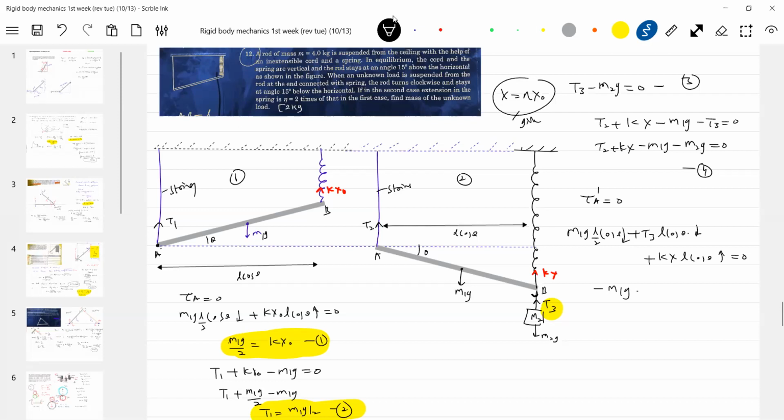M1G by 2. T3 equal to M2G, no? So T3 times L cos theta gets eliminated, plus Kx. T3 equal to M2G, so minus M1G by 2. So X equal to X naught. So using 1, 2, 3, 4, substituting in 5, we'll get this one. So what is M2? Anybody? 2. 2 kg.